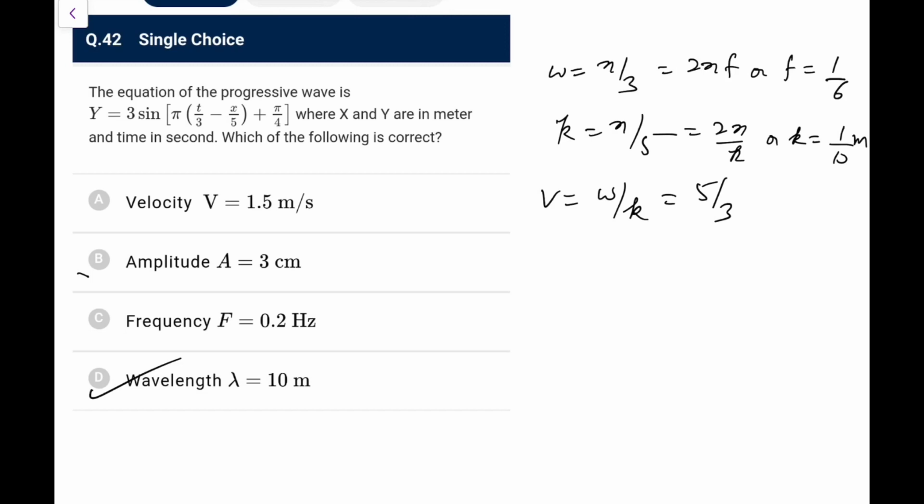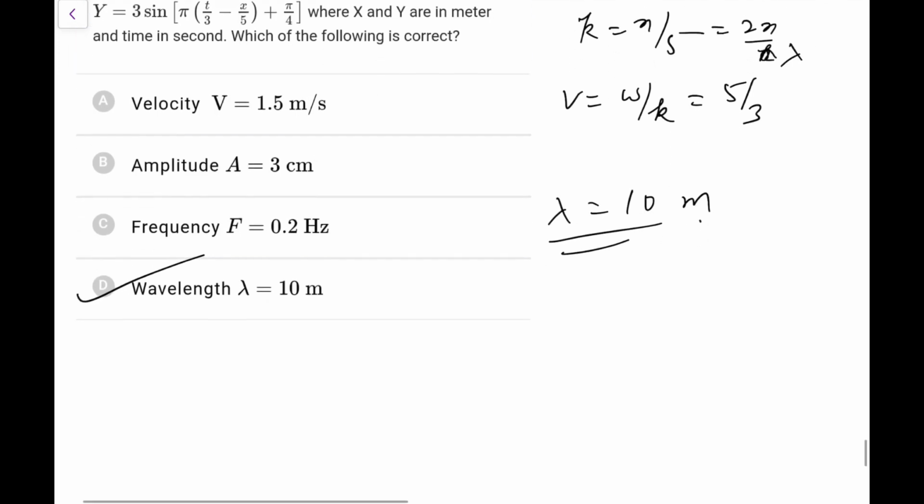So go for 2 pi by lambda. k is 1 by 10. Let me check, 2 pi by lambda, sorry. So lambda would be 10, yes, lambda would be 10 meters, that is correct. So go for option D. This would be 3 meters, not 3 centimeters.